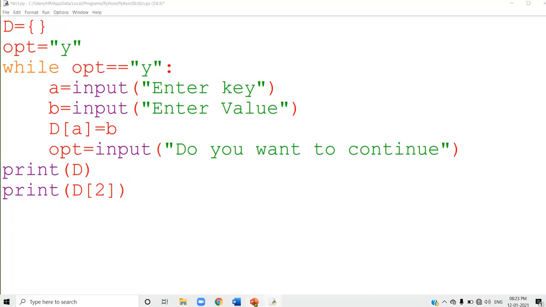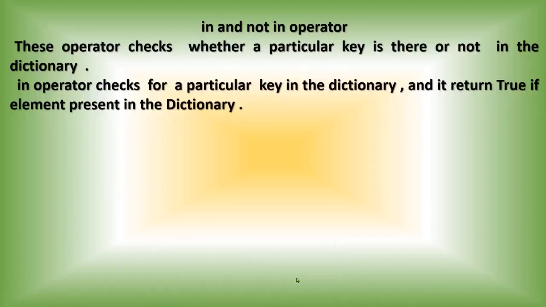So these are the basic things about the dictionary. Okay. So what is this dictionary? Dictionary is an unordered collection of elements and each element consists of a key and a value.